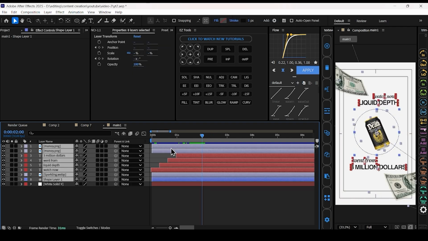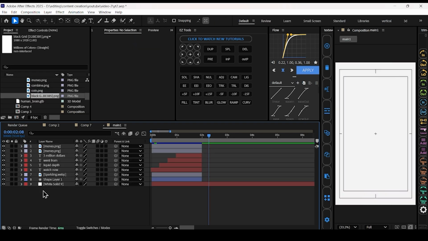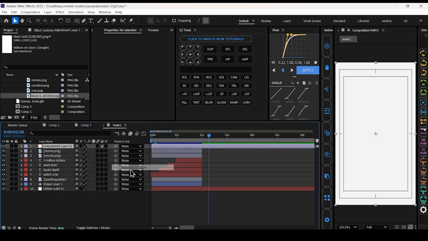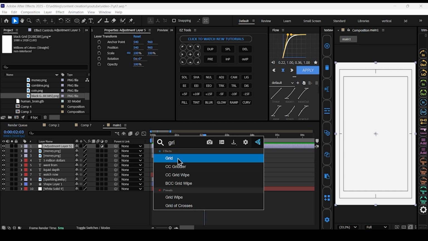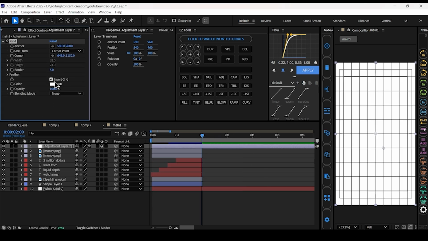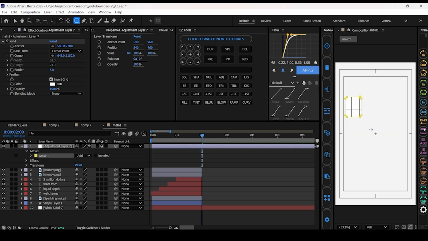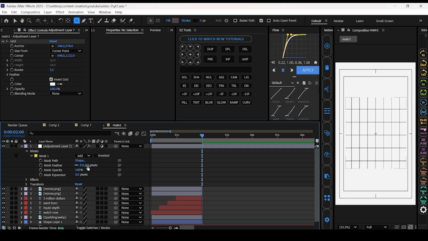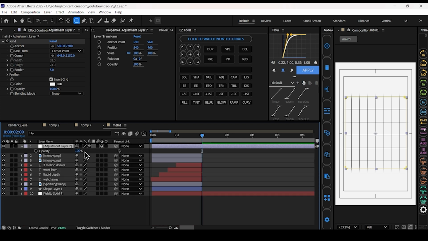Now cut these layers. Control Shift plus D. Delete. First we have to add this grid. First create an adjustment layer. Then add a grid effect to this layer. Add a mask to this layer. Increase the feather of this layer and decrease the opacity of this layer.